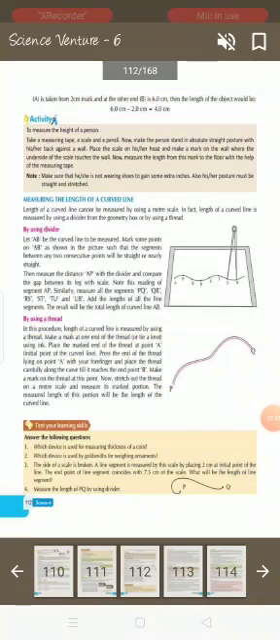Measuring the length of a curved line. The length of a curved line cannot be measured by using a meter scale. In fact, the length of a curved line is measured by using a divider from the geometry box or by using a thread.